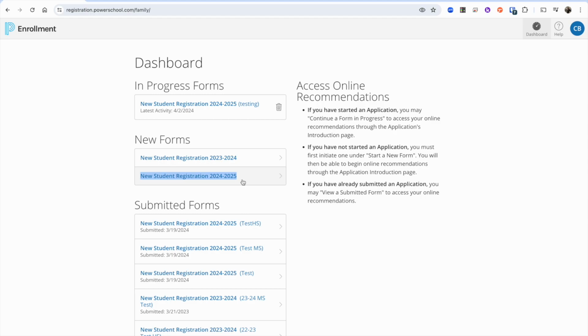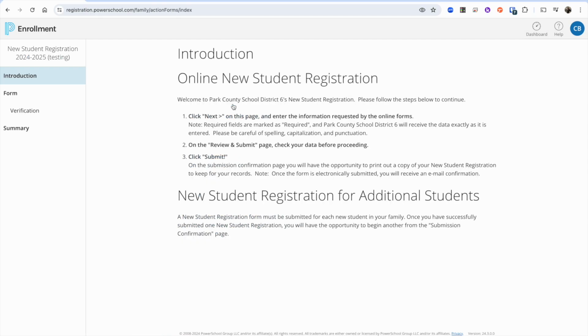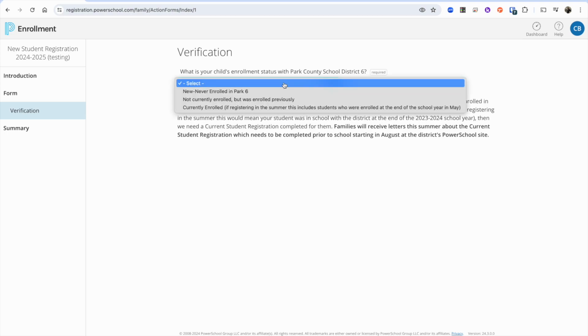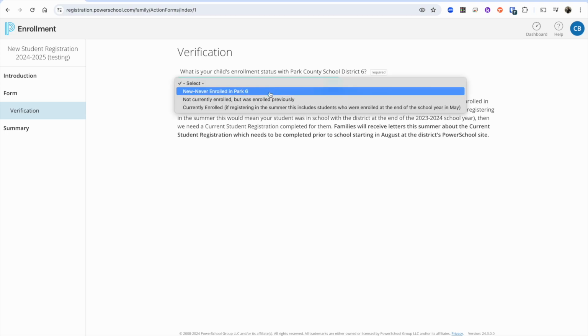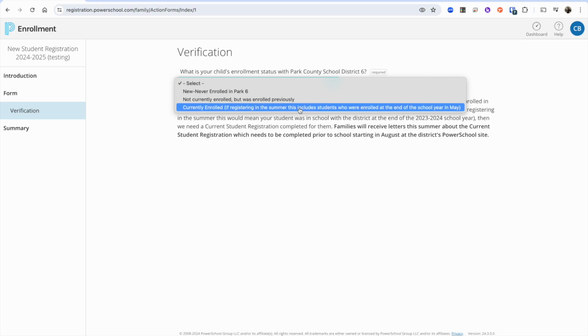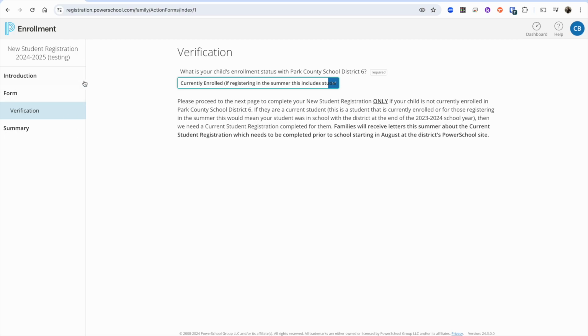There's also another page within the registration that is a verification page. This verification page says, what is your child's enrollment status with Park County School District 6? Are they new? They've never been enrolled. They're not currently enrolled but were enrolled previously, or are they currently enrolled? If they're currently enrolled, you'll see that nothing comes up because this isn't the right registration for a currently enrolled student.